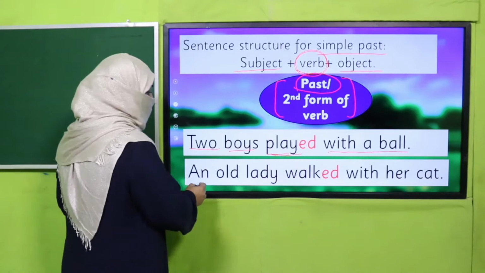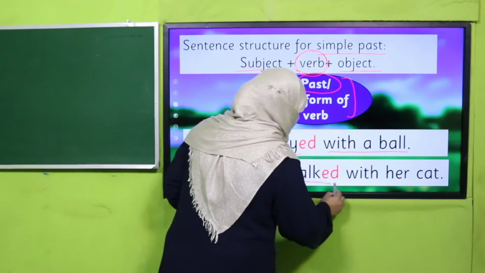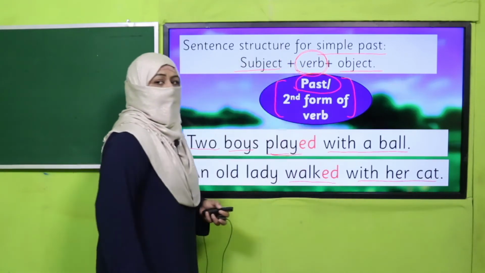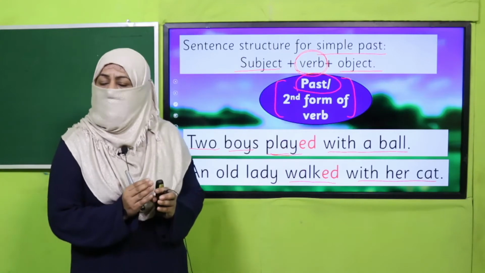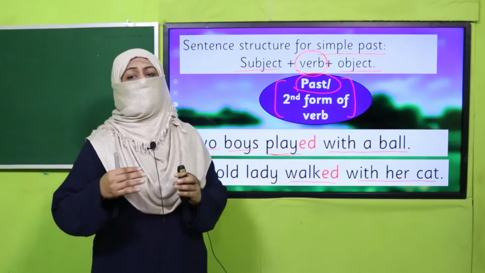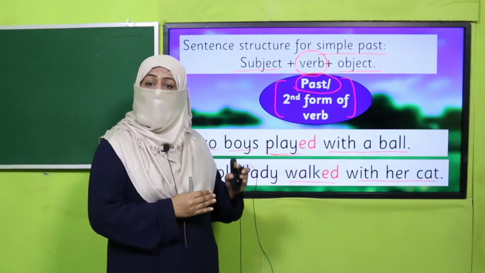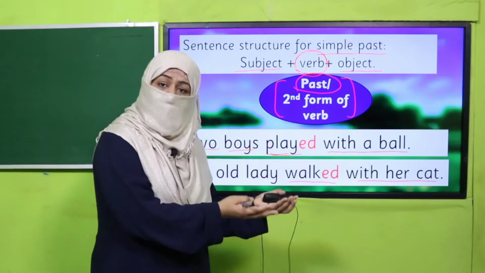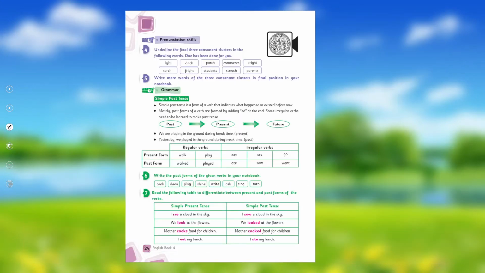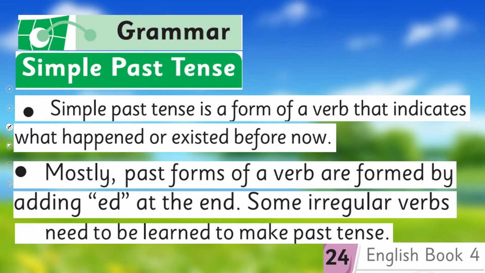And an old lady walked with her cat. Simple past tense we usually use when we are telling a story, this happened, this happened. So it is the work which has already been done. All right. Now all of you open your book on page number 24. Let's see what your book says about it.